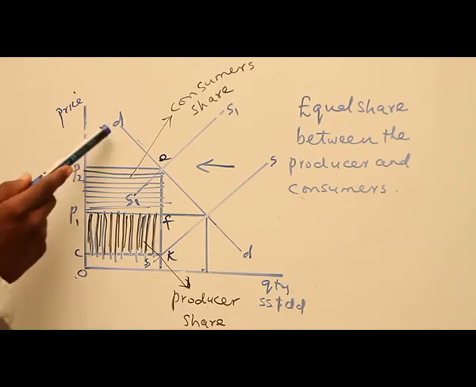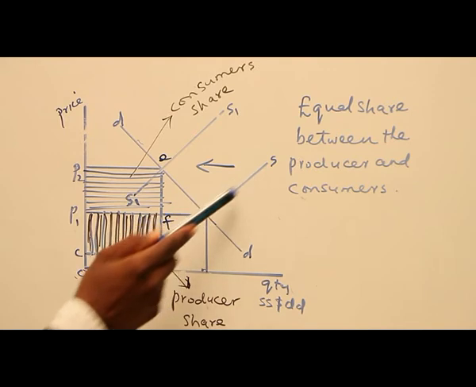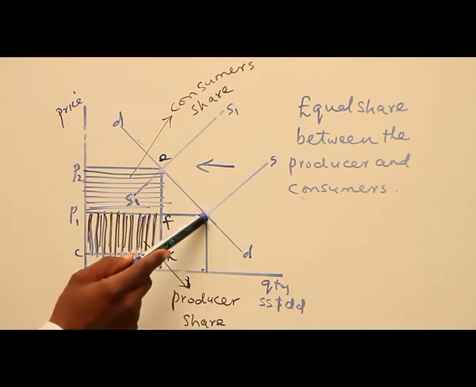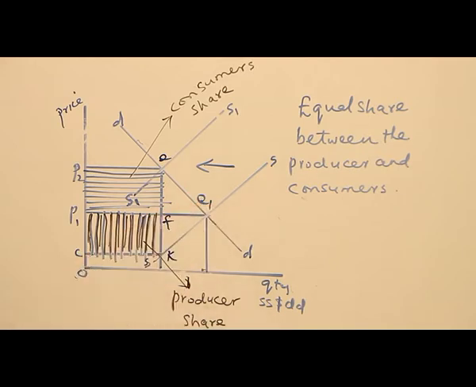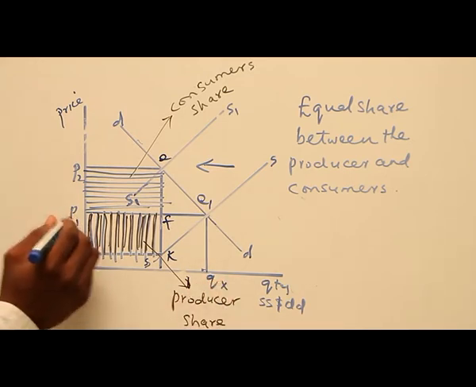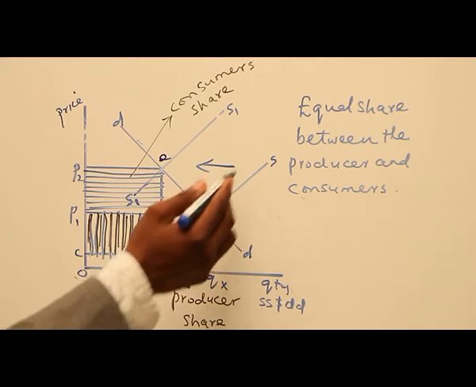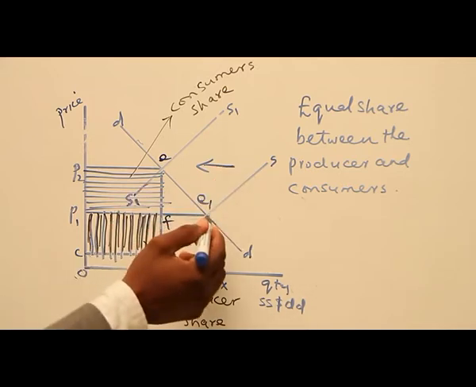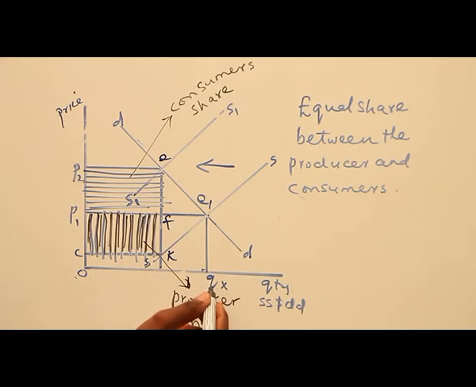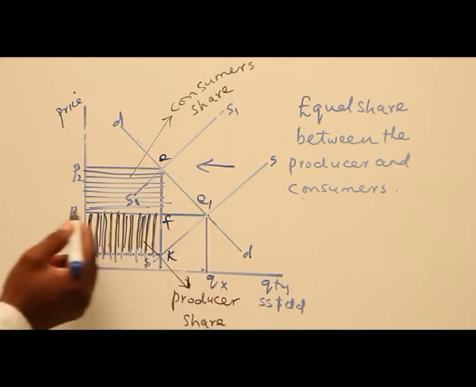Now, let us look at what we have on the board. This is the demand curve and this is the supply curve. The two curves meet here, and we call it the equilibrium point. Let E1 be the equilibrium point, while the equilibrium quantity, let's call it Q star, and the equilibrium price is P1. At point E1, demand and supply meet. Q star refers to the equilibrium quantity, while P1 refers to the equilibrium price.